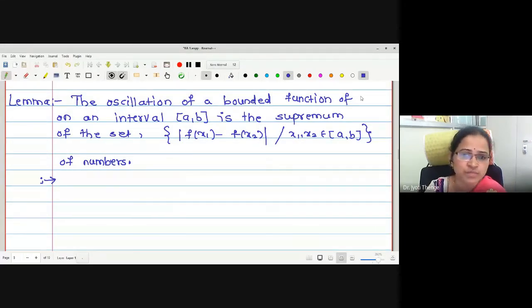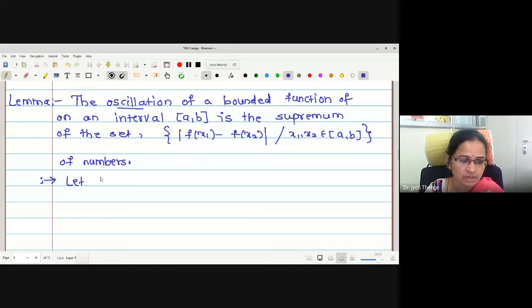What is the oscillation of a bounded function? The oscillation of the bounded function is the difference between suprema and infima. Therefore, what is the oscillation? Capital M minus small m. And we want to prove that oscillation is the supremum of this set.